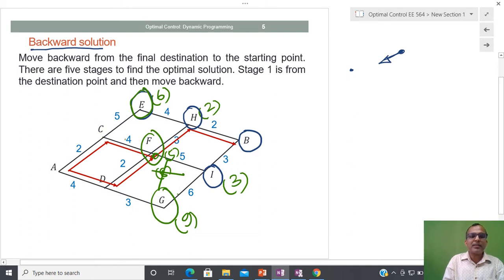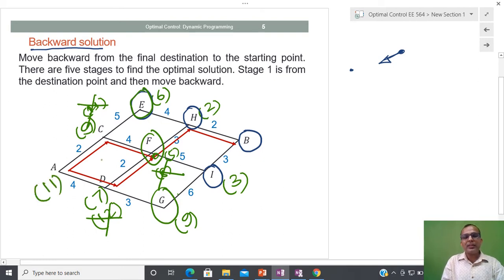So I have 5 plus 4, so this is 9, and similarly here 6 plus 5 is equal to 11. So I am not going to take 11, I am going to select the least one. And similarly, if I am here, then 5 and 2, so this is 7, and in another way 9 plus 2 is 12. So out of this I am going to select the minimum one, 7. Now here you can see that 7 plus 4 is 11, 9 plus 2 is 11, 11 is okay in both cases. So in this way I am able to understand that the total cost is 11,